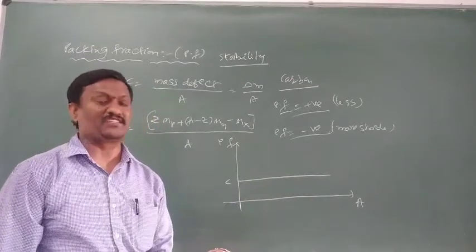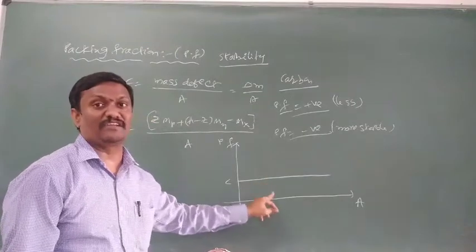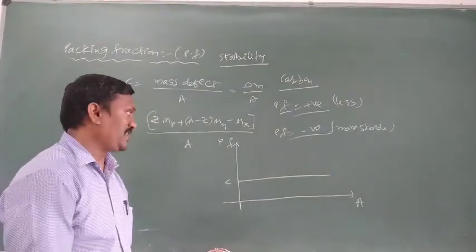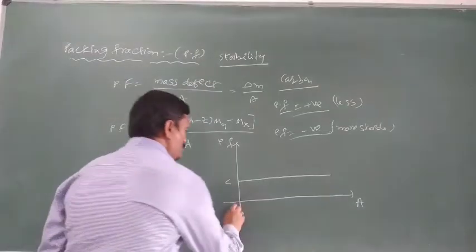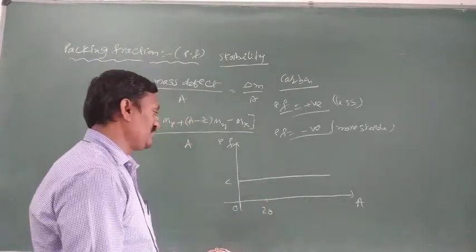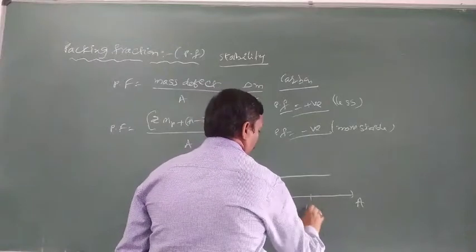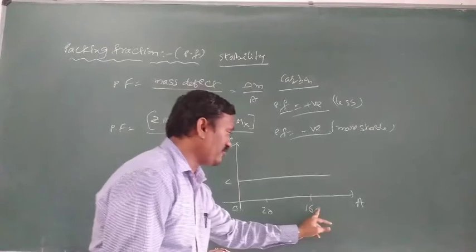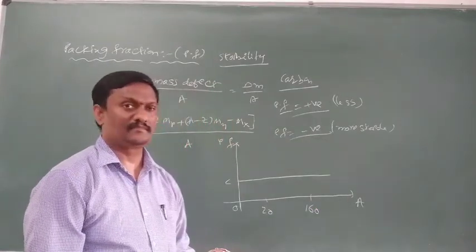Some elements have less packing fraction than carbon, so they have negative packing fractions. How does the packing fraction vary from 0 to 20, from 20 to 160 or 170, and after 160?